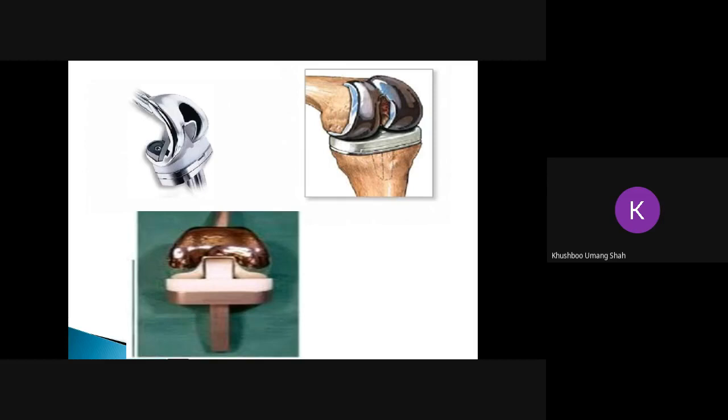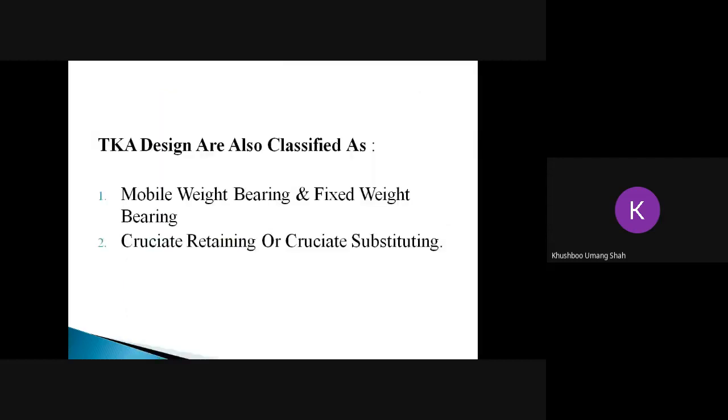Semi-constrained implants generally offer stability as well as mobility. The movements of the knee are possible and it offers some degree of stability. So generally, semi-constrained implants are used nowadays, and fully constrained implants are those that offer stability but no mobility. So depending upon the sole purpose of the patient, whether he wants stability, mobility, or both, the implant design is chosen. Next slide. TKA designs are classified as mobile weight bearing and fixed weight bearing, and the other classification is cruciate retaining and cruciate substituting. Next slide, sir.